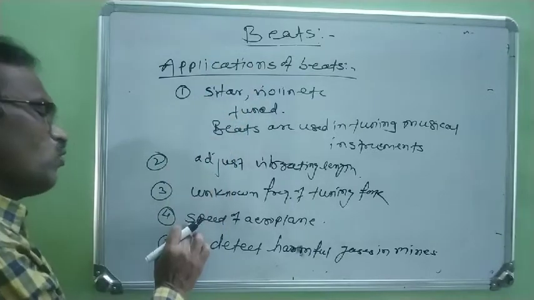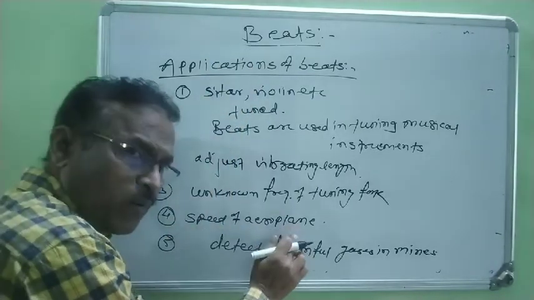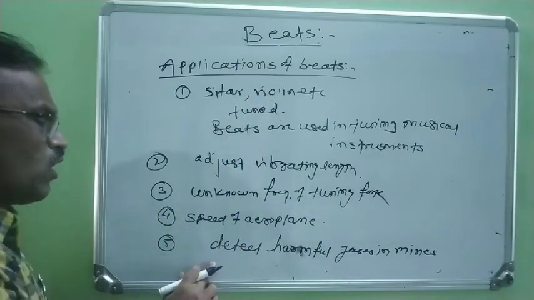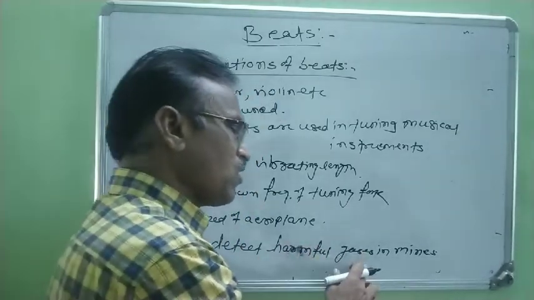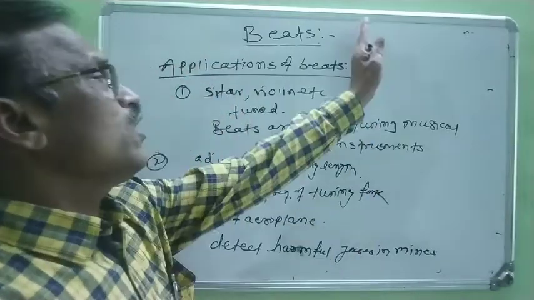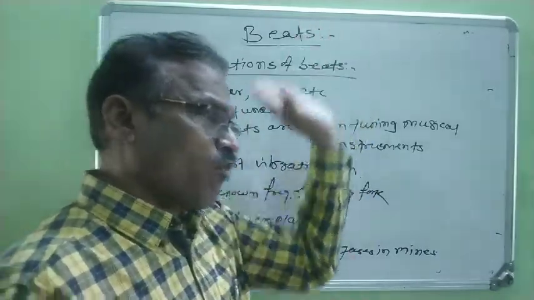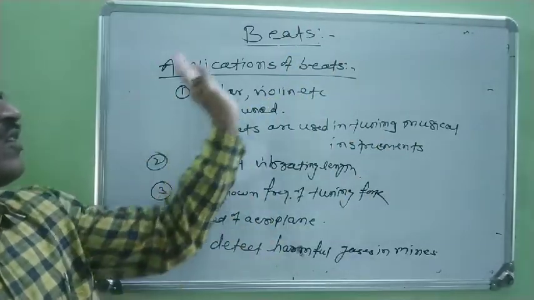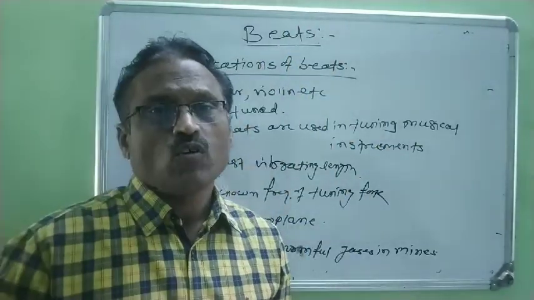Beats are used to determine the speed of aeroplane in space. And last, beats are used to detect harmful gases in mines. In this way, today we discuss what are beats, the beat frequency, and different applications of beats. Okay, now we stop here.